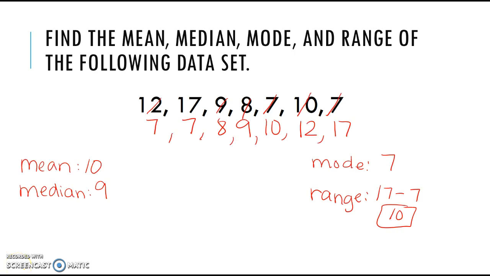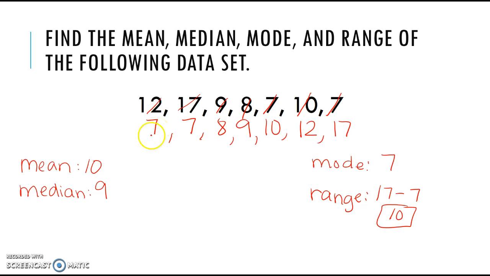Okay, so here is what I got for mean, median, mode, and range. The first thing that I did was I ordered my numbers from least to greatest, and I like to line them up right underneath the original numbers to make sure I have the same amount. So you should have 7 numbers in your list.